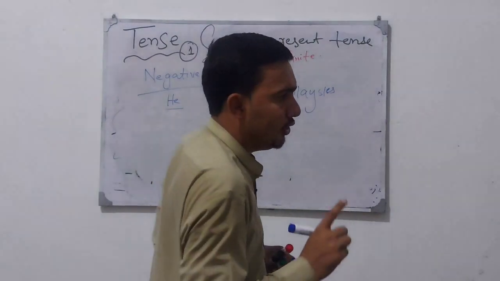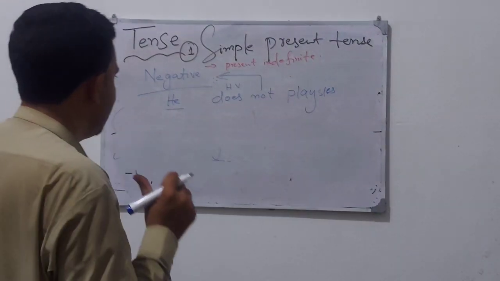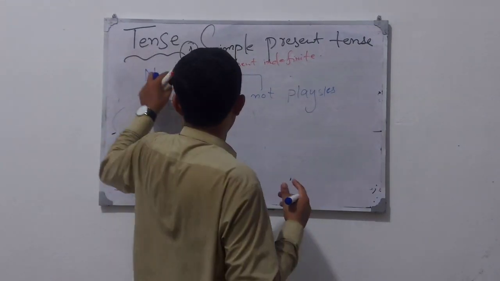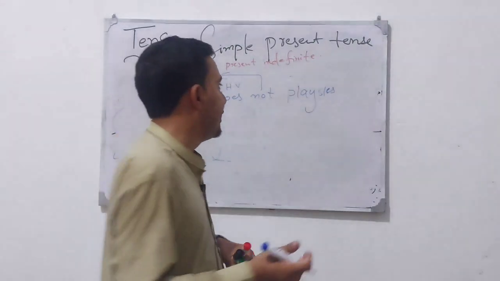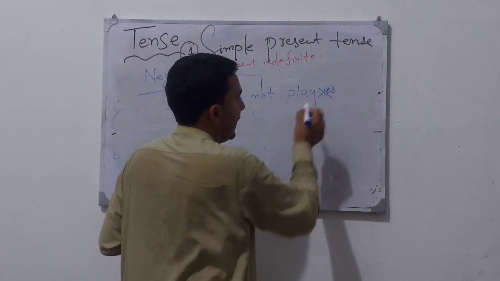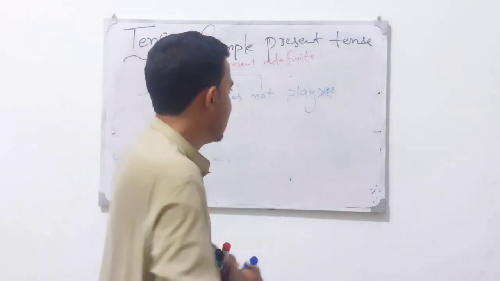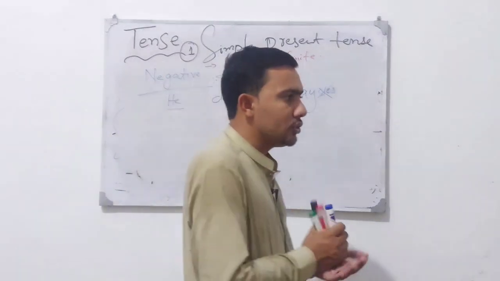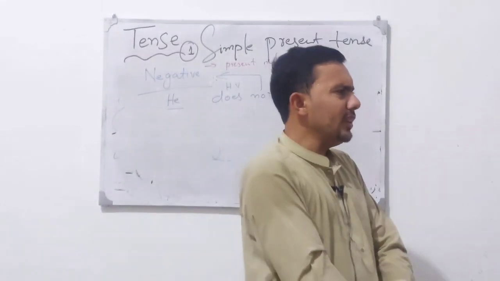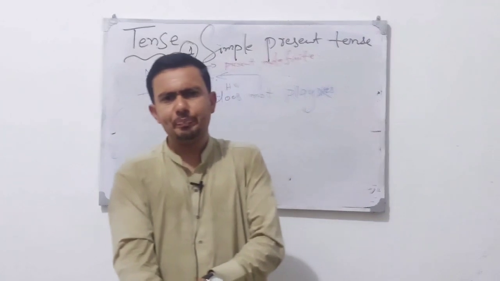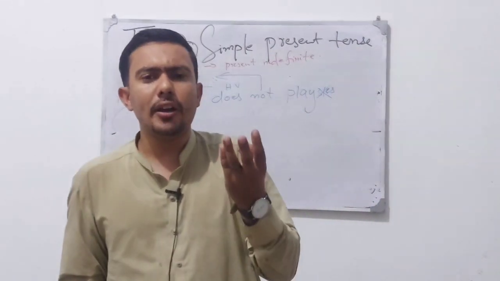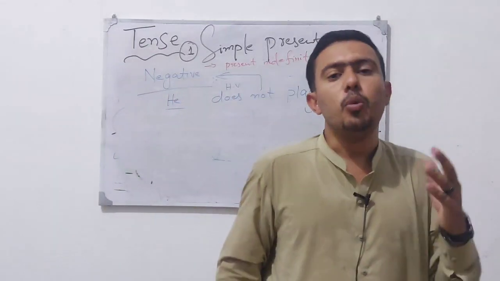To convert it into negative or interrogative, you will neglect the s or es. The s or es concept is only in the simple, affirmative, or positive sentence.